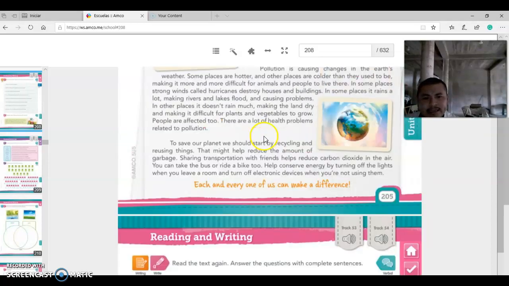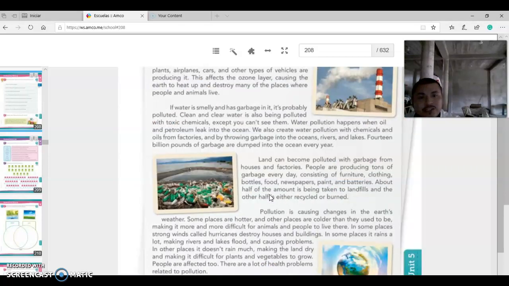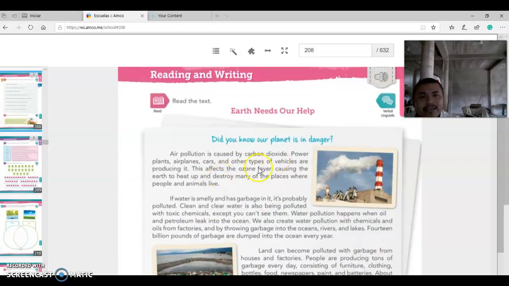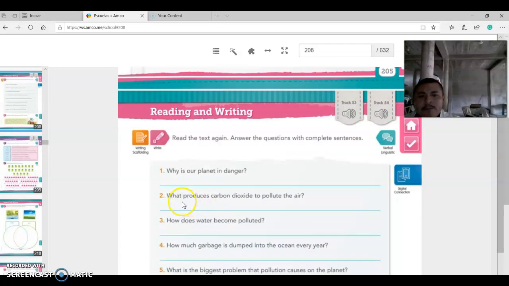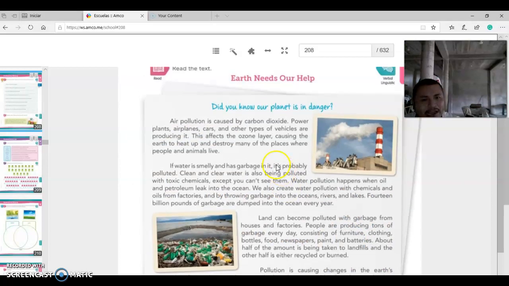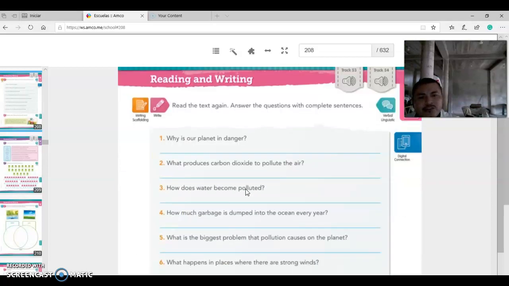Read the text again, this text right here on page 205, and answer the questions with complete sentences. Why is our planet in danger? You need to find out why it is in danger. You need to find the answer in here. And what produces carbon dioxide and pollutes the air? So you need to find the answer in this reading. Okay, so you need to know a little bit about this.